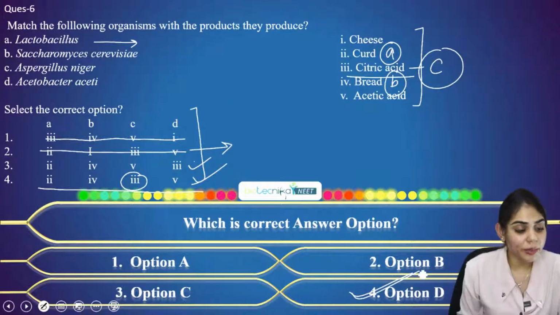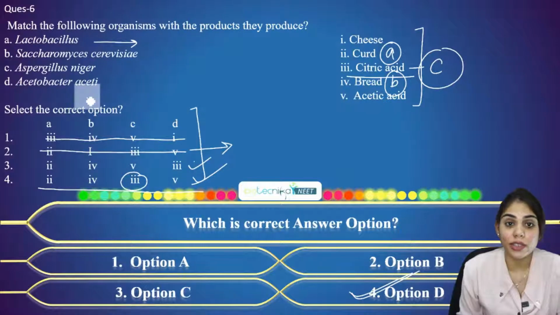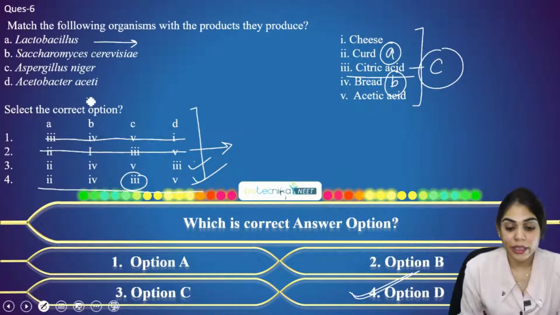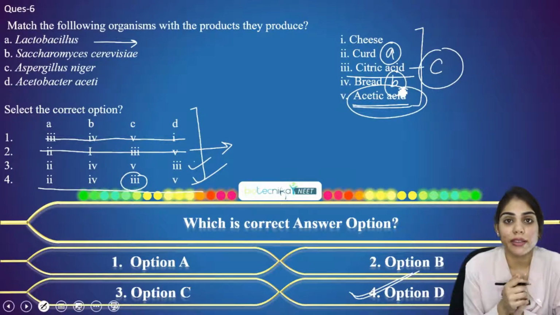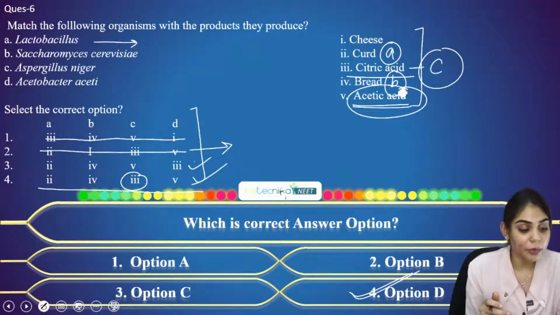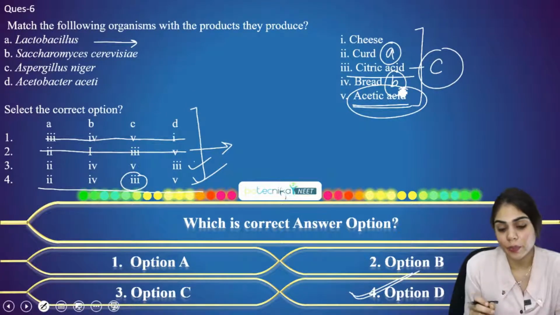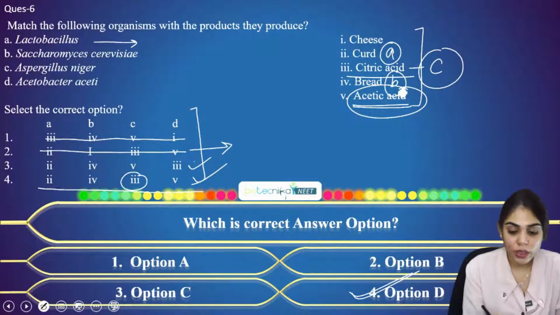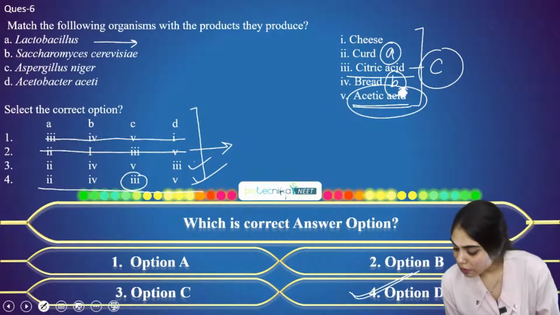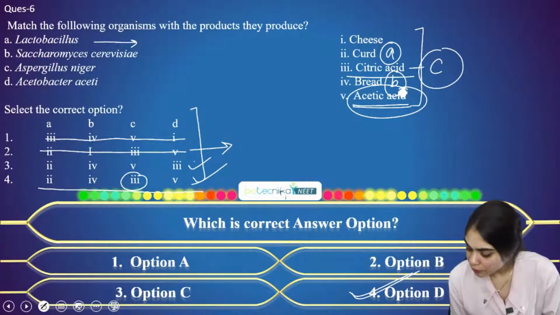And Acetobacter aceti, the name itself suggests acetic acid. Even if you do not know about Acetobacter aceti, the name rhymes with acetic acid. So this is responsible for the formation of acetic acid. So the right answer for this question is fourth. Well done everyone who answered option 4.